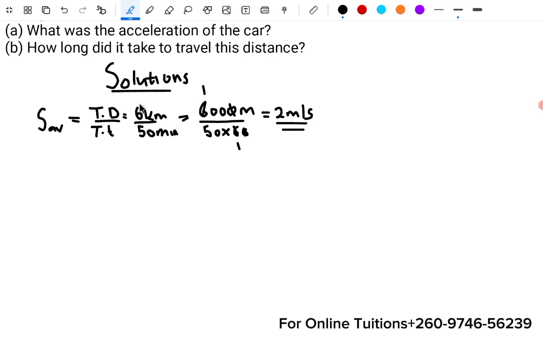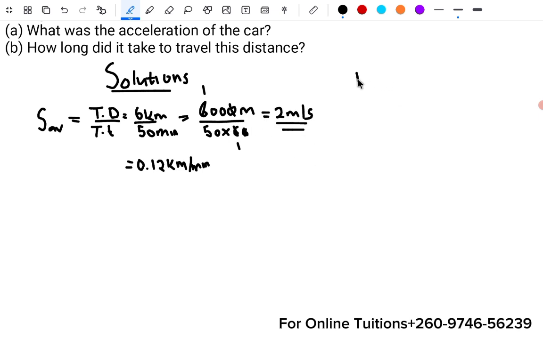Somehow you can also just try to work it out from here. You have 6 kilometers over 50. You can go ahead and do 6 divided by 50, and here you are going to get 0.12 kilometer per minute. And then you have to convert this, but this will be more work. It's better you convert them as you're using the formula, just like that. So what did I use here?